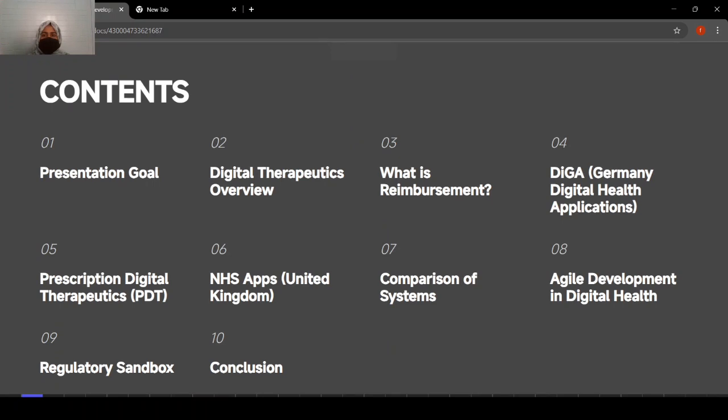So what is our content basically? First of all, there is a presentation goal, then digital therapeutics, then what is reimbursement, DiGA, which is a German health application, then we will see PDT, that is prescription digital therapeutics, NHS apps, then comparisons of systems, and then agile development in digital health, then regulatory sandbox, and at the end we will conclude. So this is the content of our chapter that we have to cover.